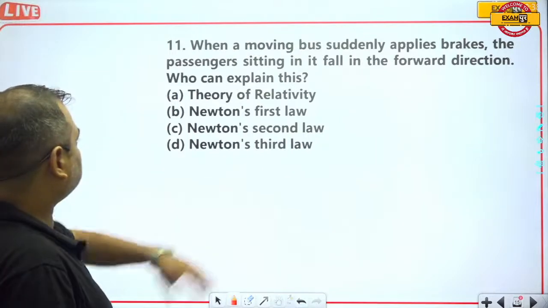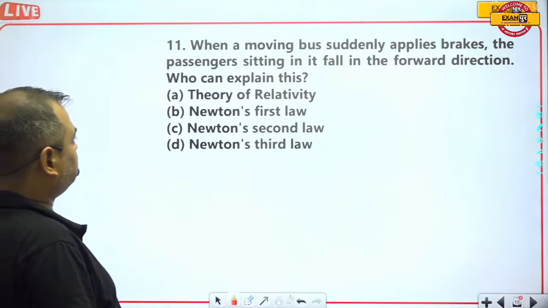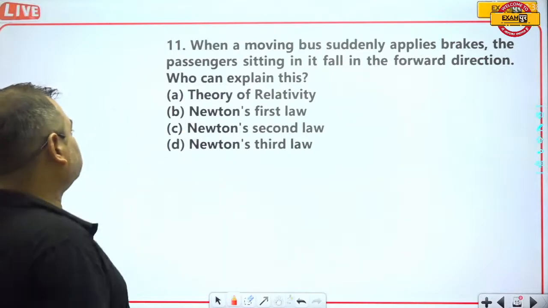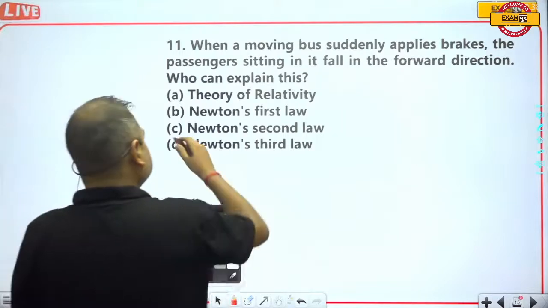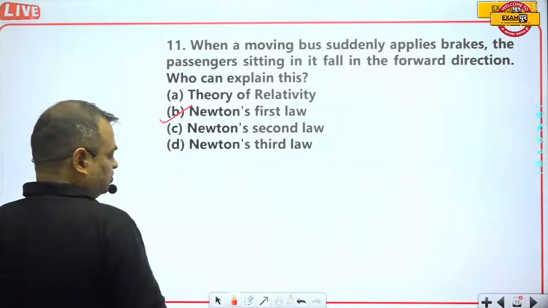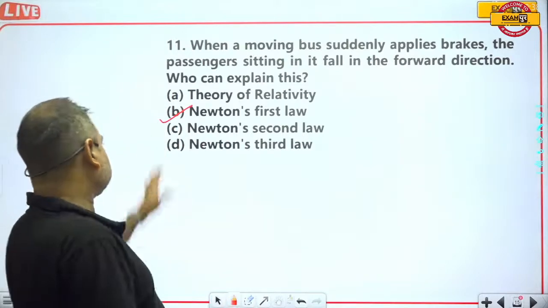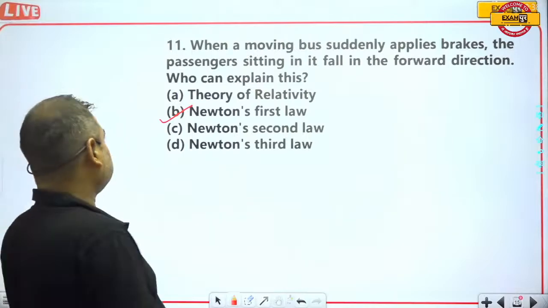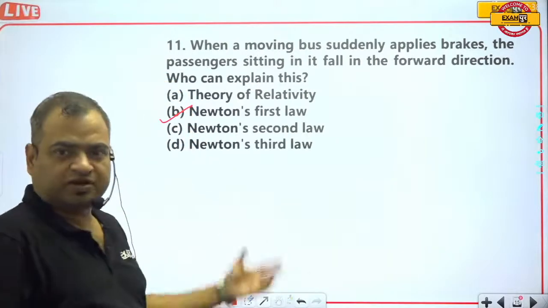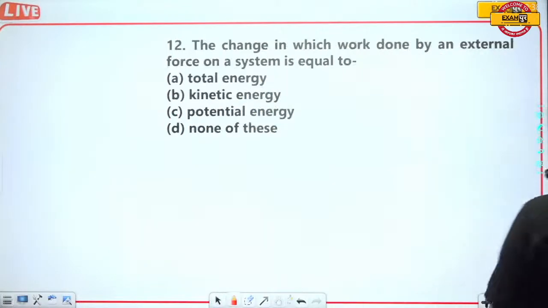But here inertia of motion has not been given in any of the four options. So who can explain this? Newton's first law. Obviously, Newton's first law is also based upon the law of inertia. So option B will be the correct answer. I have already explained this example just now.